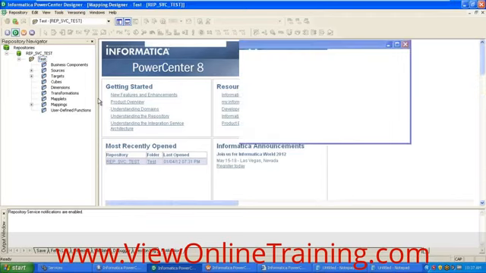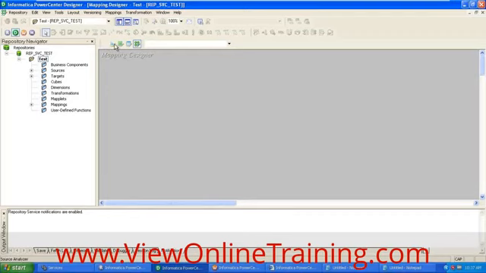So this is the designer. The space you are seeing here is the workspace. In this workspace, you are going to create all the objects and whatever code you want to develop. Within the designer, you again have sub-tools. You have the Source Analyzer.